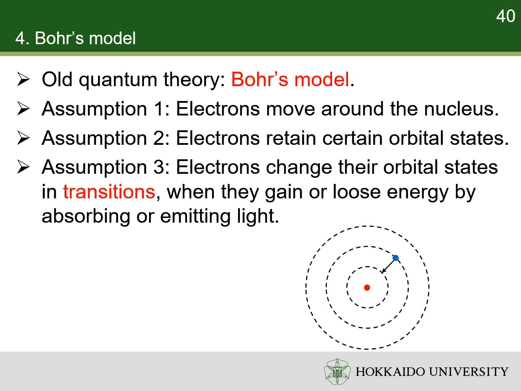Third, the electrons change their orbital states when they gain or lose energy by absorbing or emitting light. Such processes are also called transitions. This assumption also contradicts classical physics because energy in classical physics is continuous. Bohr's model adopts some classical concepts but quantized the energy. That is why it's called old quantum theory.